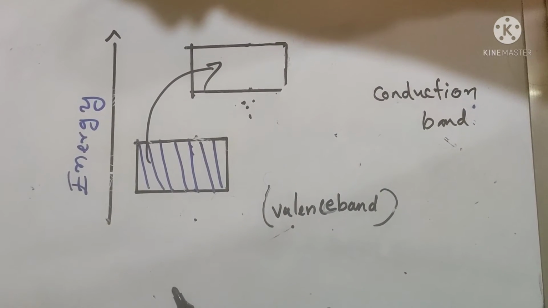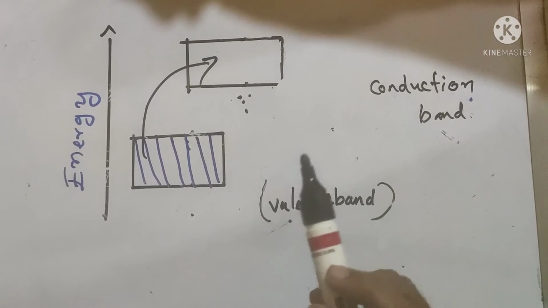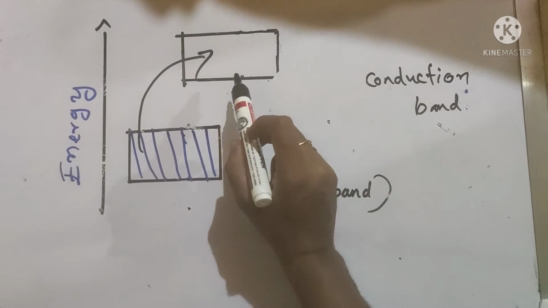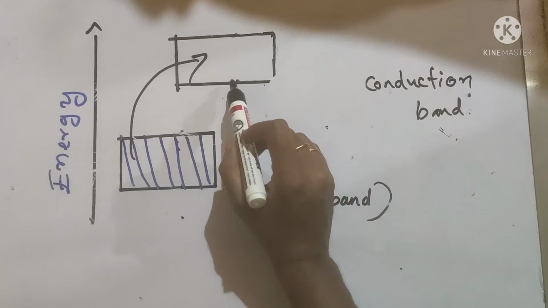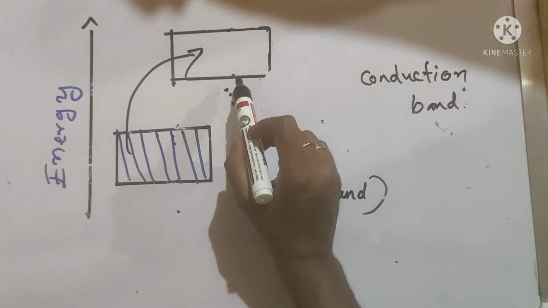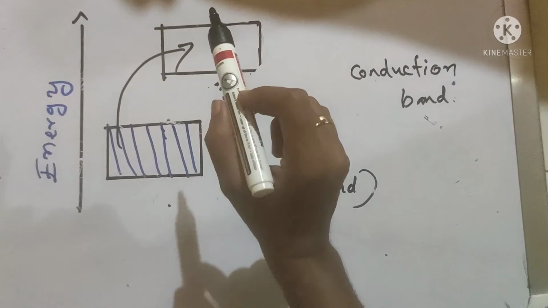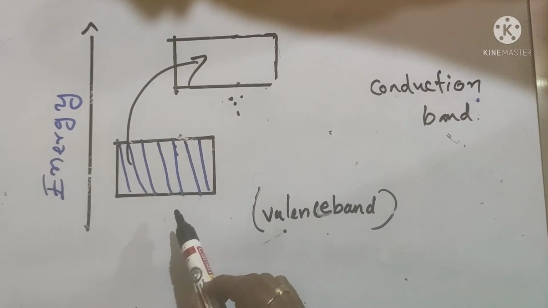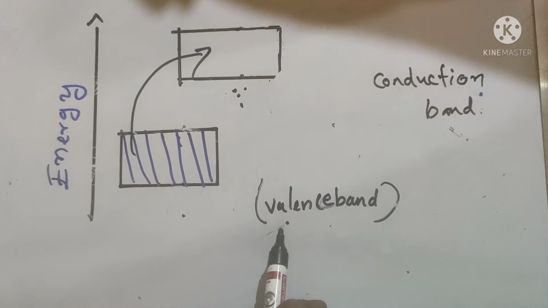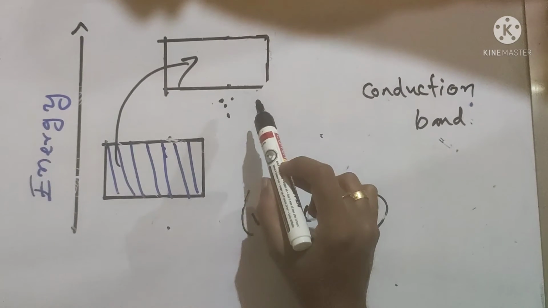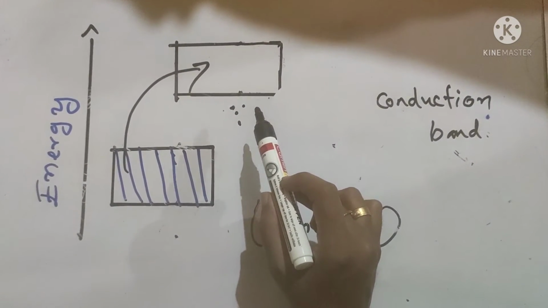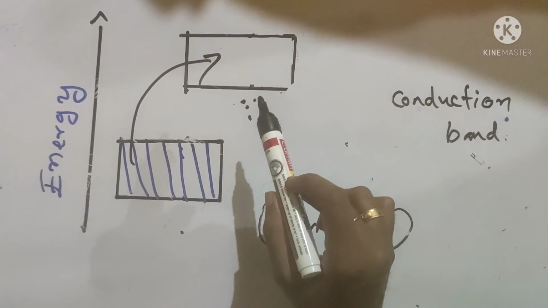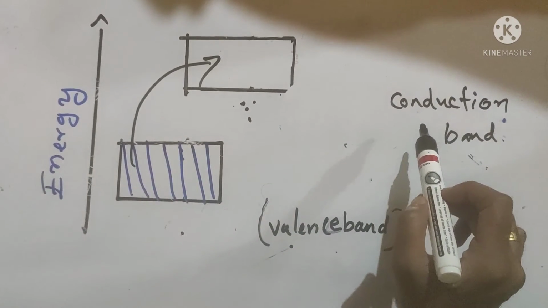Under the influence of applied current, the electrons from the valence band easily shift towards the conduction band, which is an empty or vacant band, thus leading to electrical conductance. The band which holds electrons is the valence band, and the band which is vacant and is responsible for the electrical conductance due to the electron shift is called the conduction band.